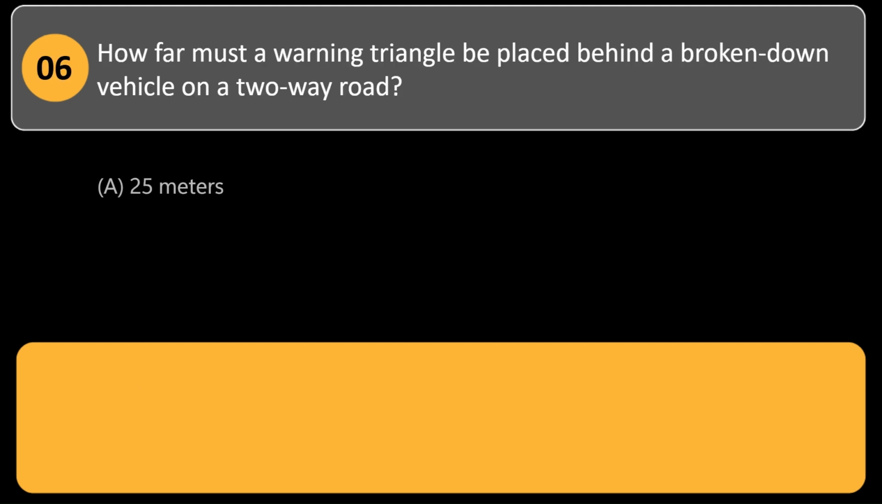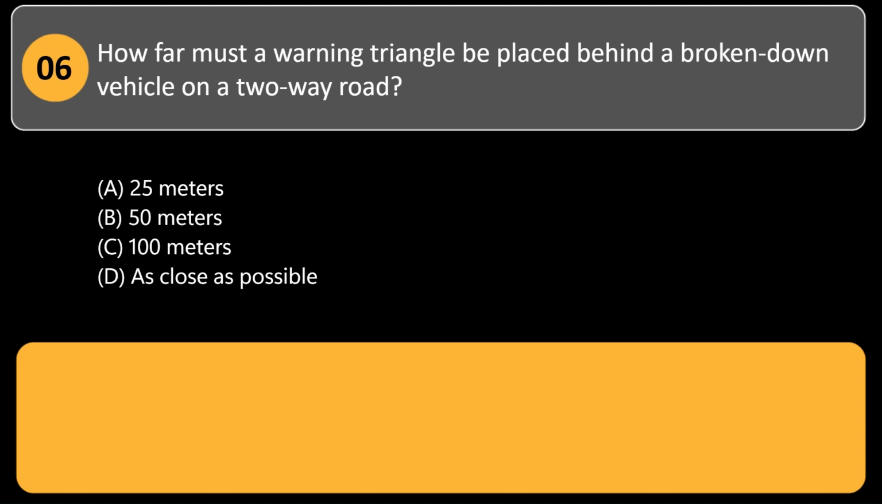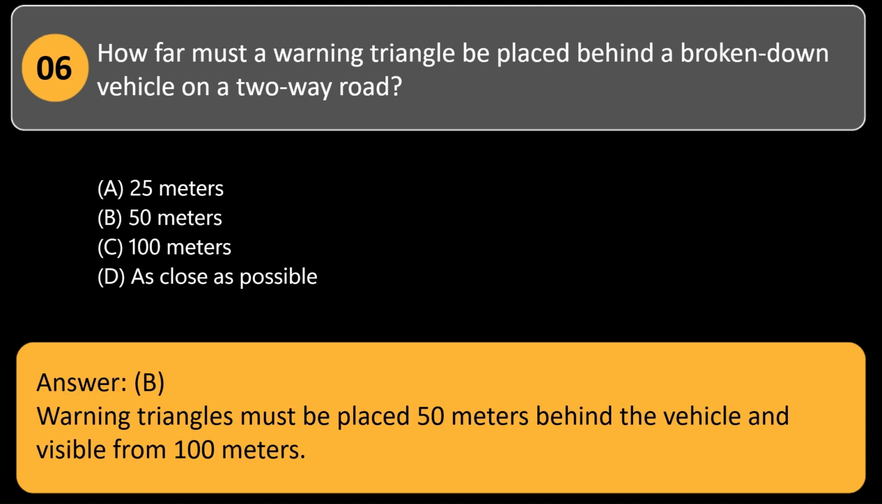How far must a warning triangle be placed behind a broken-down vehicle on a two-way road? A. 25 meters. B. 50 meters. C. 100 meters. D. As close as possible. Answer, B. Warning triangles must be placed 50 meters behind the vehicle and visible from 100 meters.